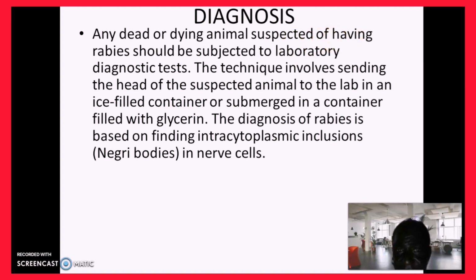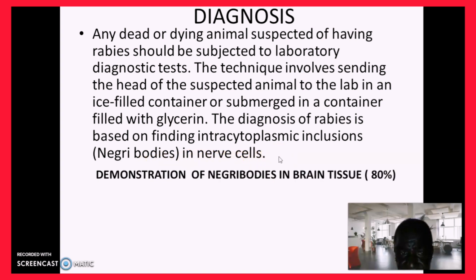Now to diagnosis. Any dead or dying animal suspected of having rabies should be subjected to laboratory diagnostic tests. The technique involves sending the head of the suspected animal to the lab in an ice-filled container or submerged in a container filled with glycerine. The diagnosis of rabies is based on the finding of intracytoplasmic inclusion bodies called Negri bodies in nerve cells.